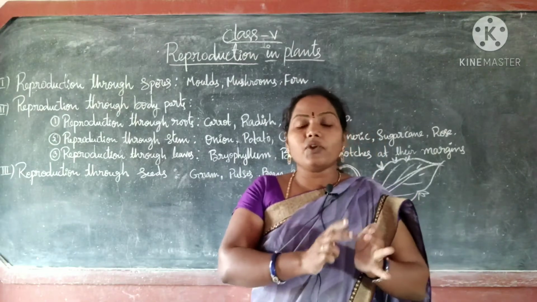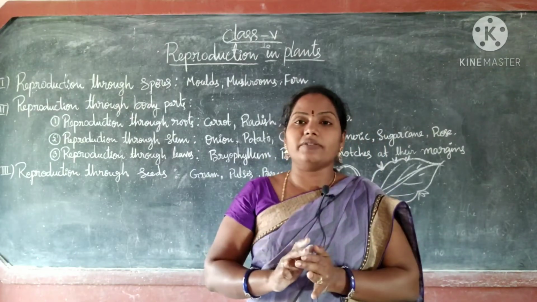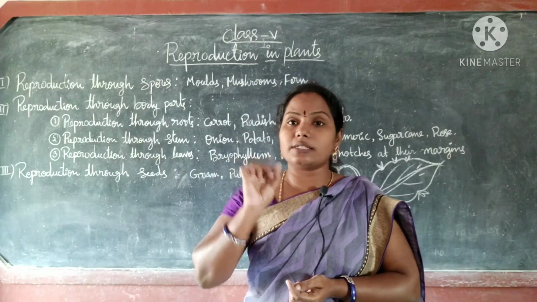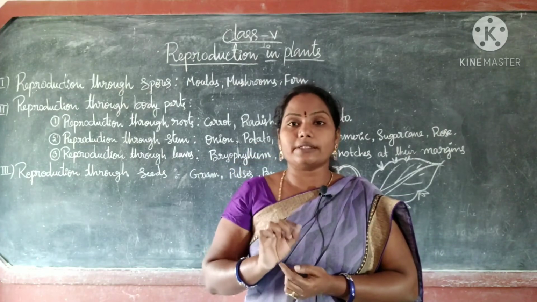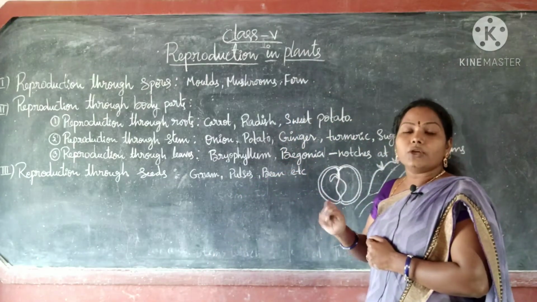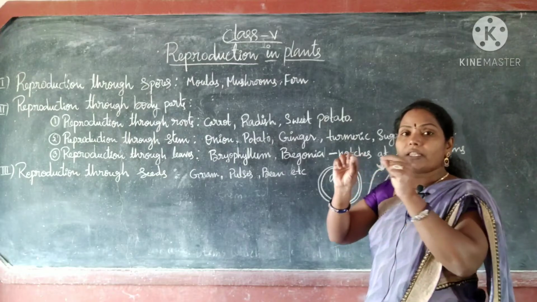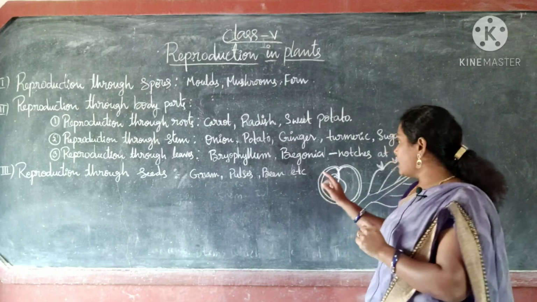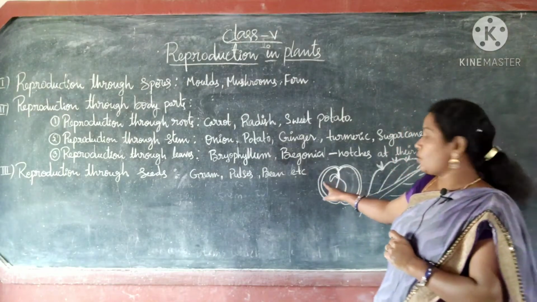Then if you open it after 5-6 hours, you observe white color growth on the seeds. That is called germination. If you open the seed coat of the seed, you can see like this: 2 cotyledons.